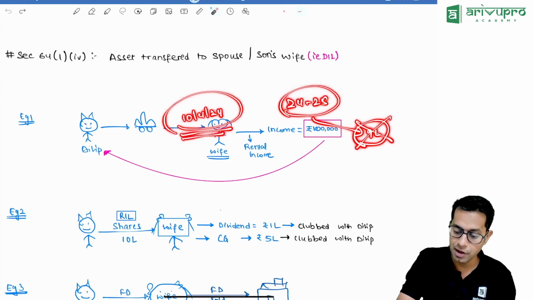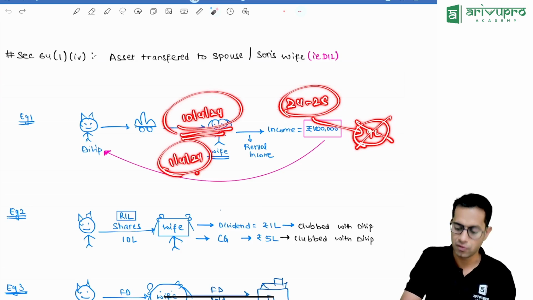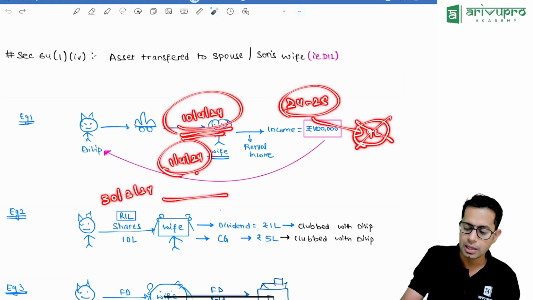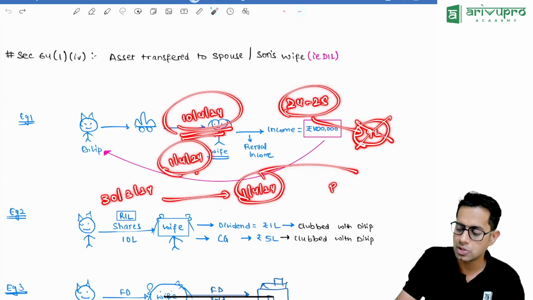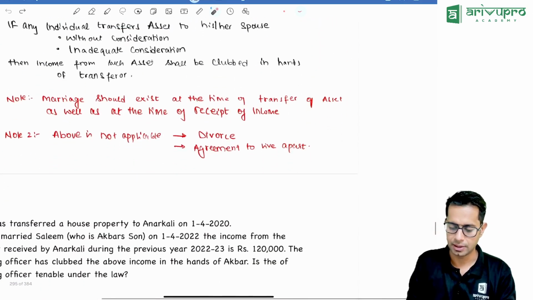Whatever money is transferred by me should be there in the opening capital. For example, if I would have transferred the money on 30th March 2024, then on 1st of April 2024, can I say my money is also there in her business? Now whatever income she is earning in 24-25 will be clubbed in my hands. So it should be there in the opening capital.